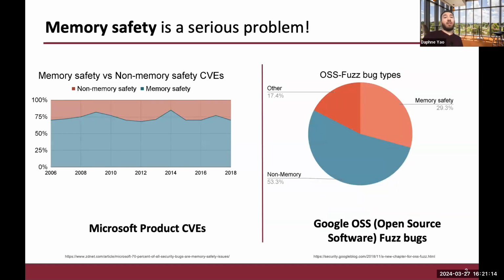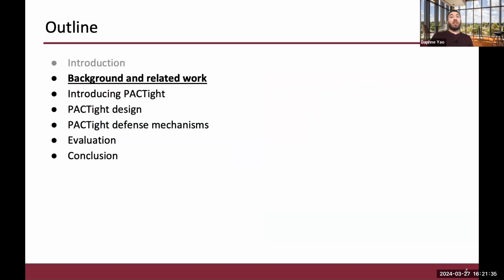And many of these security attacks are due to memory corruption vulnerabilities. And as was mentioned in the previous talk, they're very serious. And in a study that was done by Microsoft on its products, they found out that 70% of all the security bugs in their products are due to memory safety issues. And 30% of bugs that are in Google's open source are also due to memory safety issues. So let's talk about some background and related work.